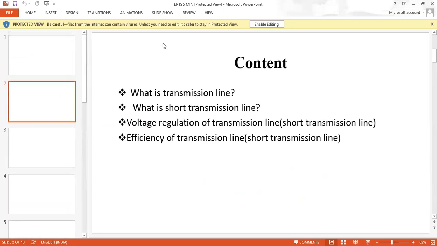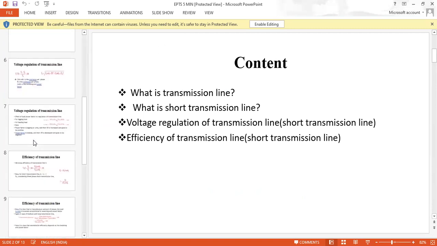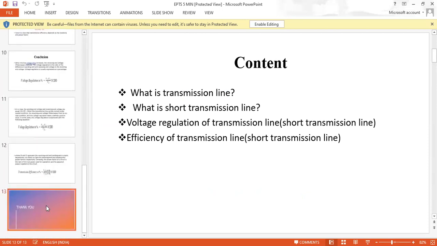That's what the presentation tells about what actually the transmission line is, the short transmission line, voltage regulation of the transmission line, and efficiency of the transmission line.